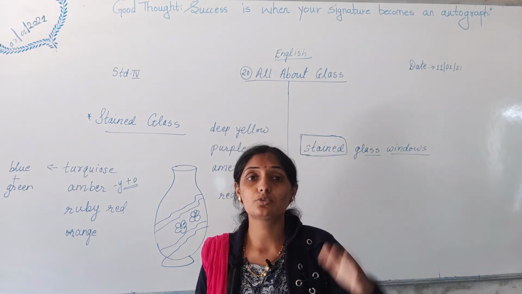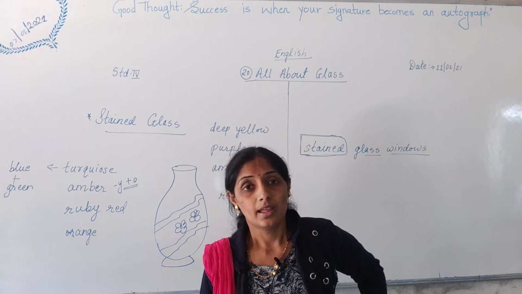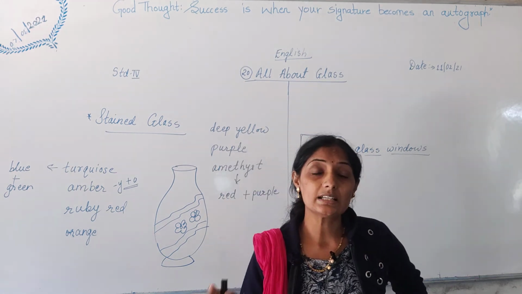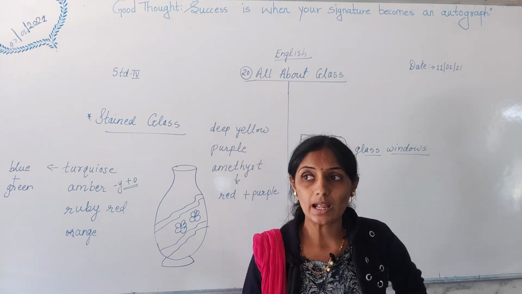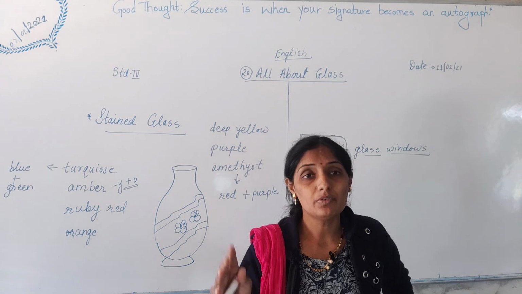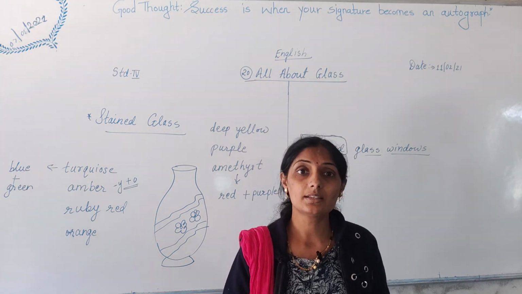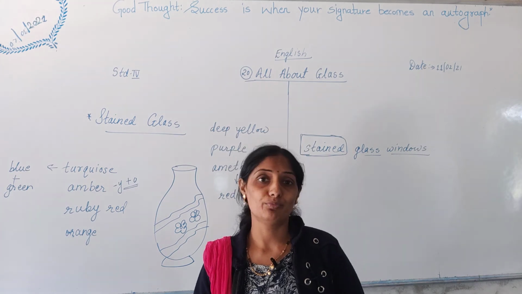We can sell them to recycling factories. Understood? Why? Because more electric energy is required to make new glass. Instead of that, if we recycle old glass, it will require less energy.